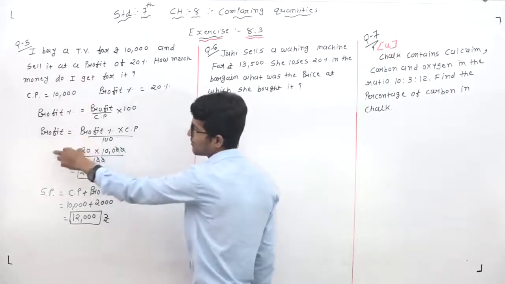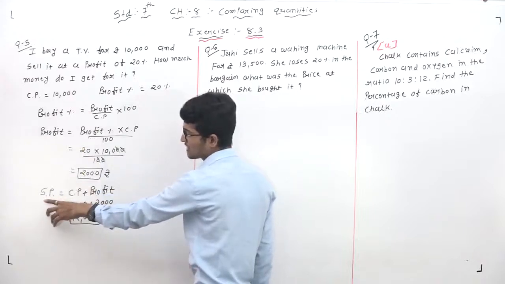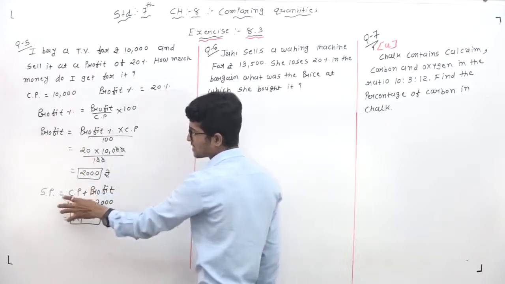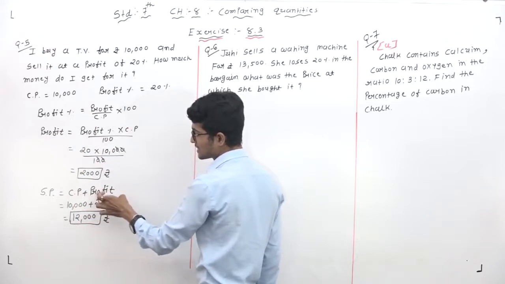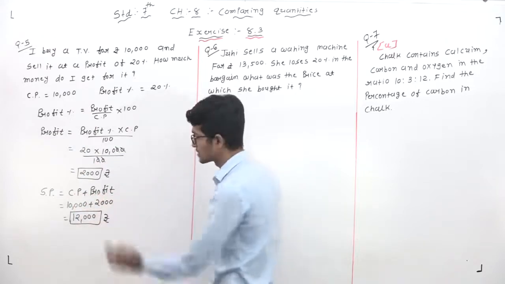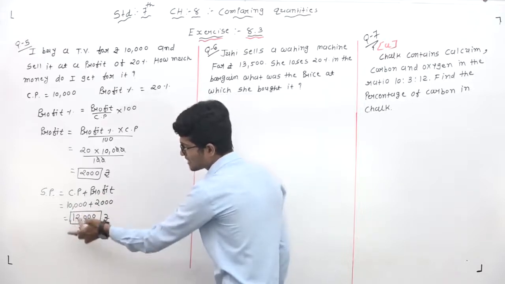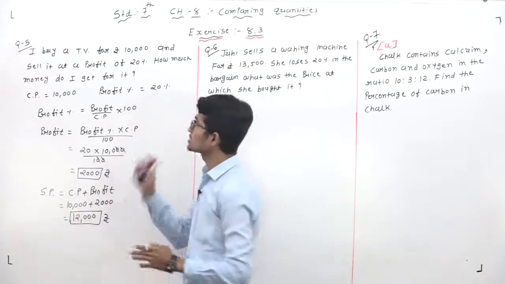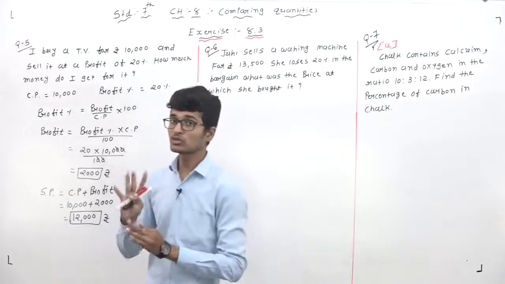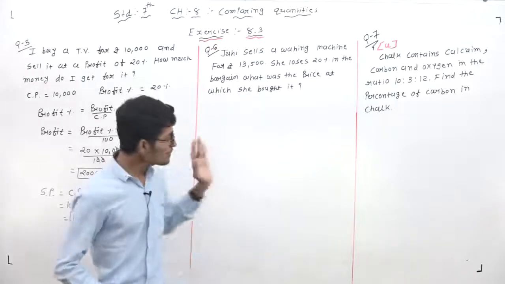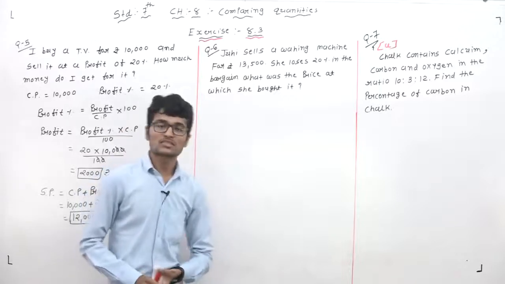But in this question we will find the SP, means selling price. So using the selling price formula, SP is equal to CP plus profit. CP is equal to 10,000 rupees plus as it is profit is equal to 2,000 rupees. It means total selling price is means 12,000 rupees. So this one is our question number 5. Understand students? Clear? How to solve this type of word problem? Okay. Next, our question number 6.